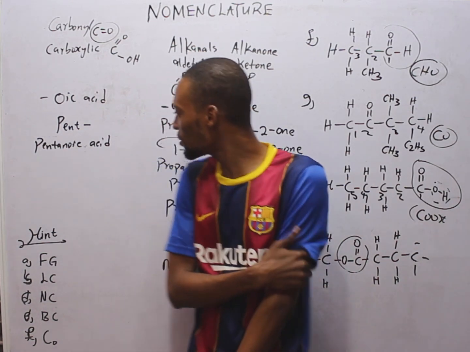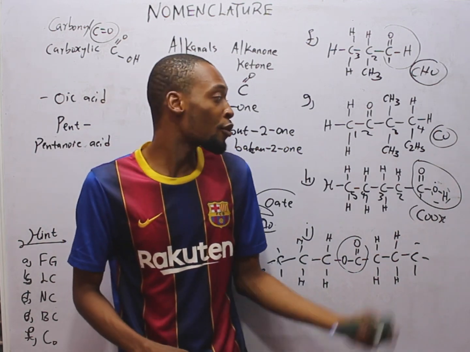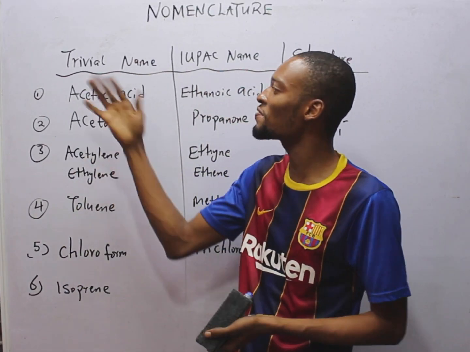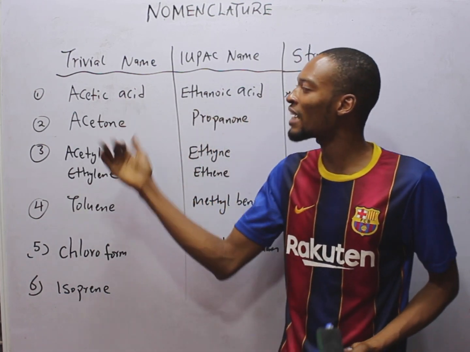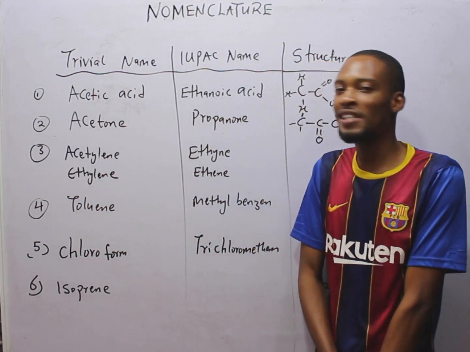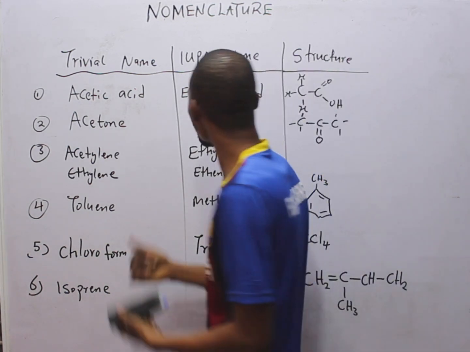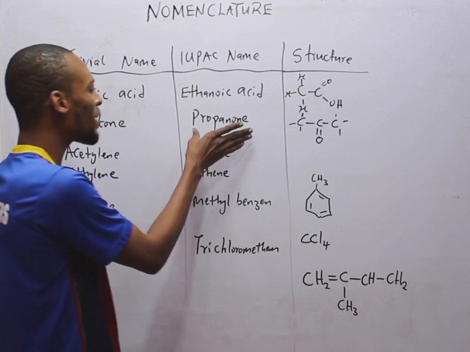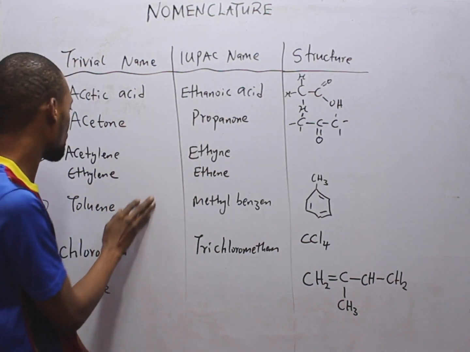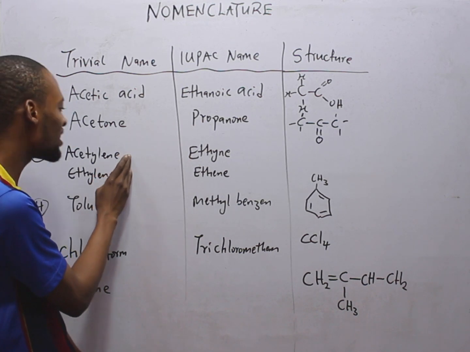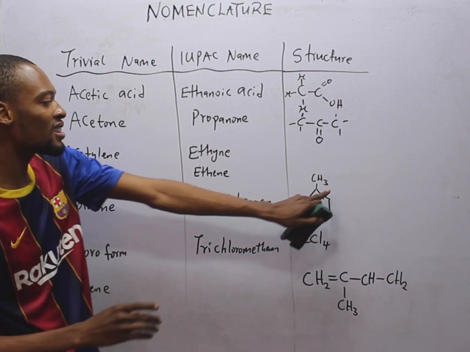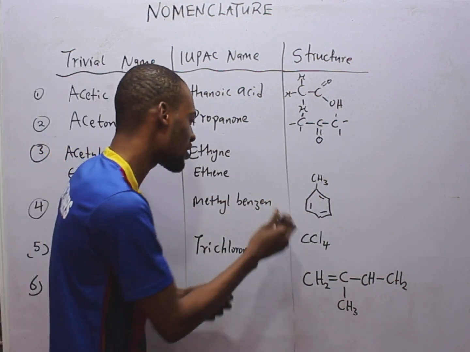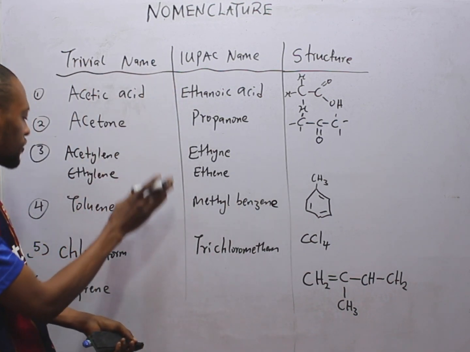And the last thing I will do for you before I leave is to give you some compounds and their trivial names. Here are a few organic compounds and their trivial names or common names. Now, ethanoic acid is also called acetic acid as a trivial name. Instead of saying ethanoic acid, I simply say acetic acid. Then propanone is also referred to as acetone. Ethyne is also referred to as acetylene. Ethene is also referred to as ethylene. Now, toluene, which is a benzene derivative, the IUPAC name is methylbenzene. So toluene is simply the trivial name.